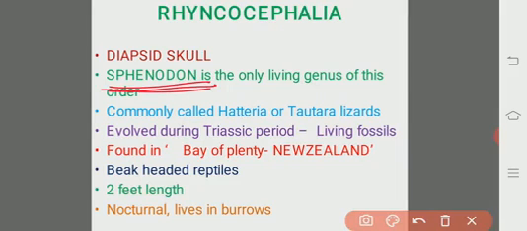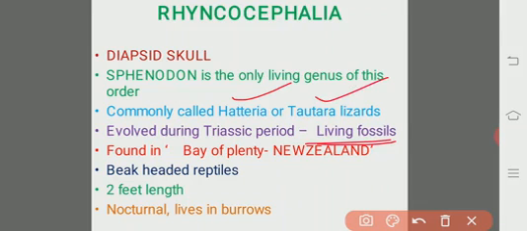They are commonly called the Hatteria or Tuatara lizards. They evolved during the Triassic period, and till today they have not undergone any changes in their shape, size and structure, so they are known as living fossils. No changes have been made right from the Triassic period to today.